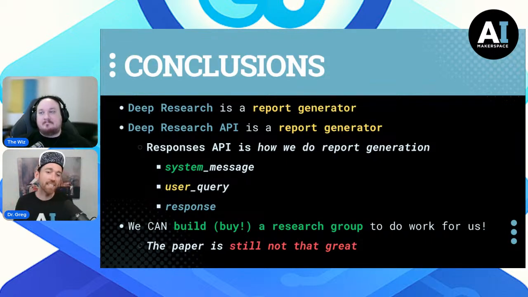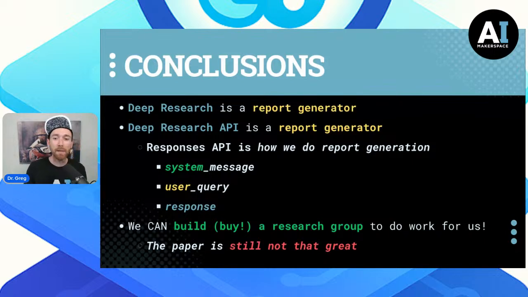And hitting these things is the same as hitting LLMs. We can build the research group, or we can buy the research group. It's kind of the same. Of course, we can hire a bunch of researchers, but we can just hit the API instead. And in fact, if you had a really terrible master's student, very young, some 20-year-old, 21-year-old kid trying to provide you with the state of the art on anything, they're probably going to produce some really garbage report if you don't give them any good instructions too.